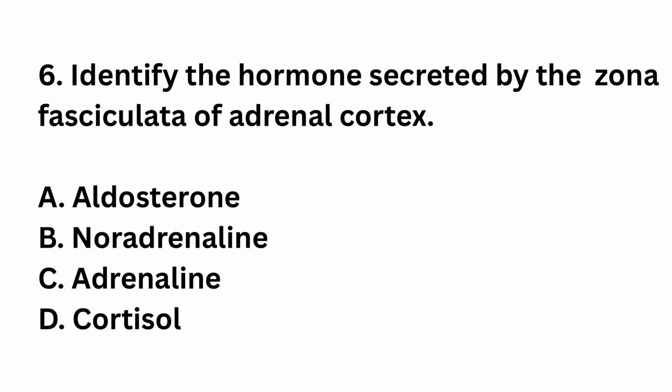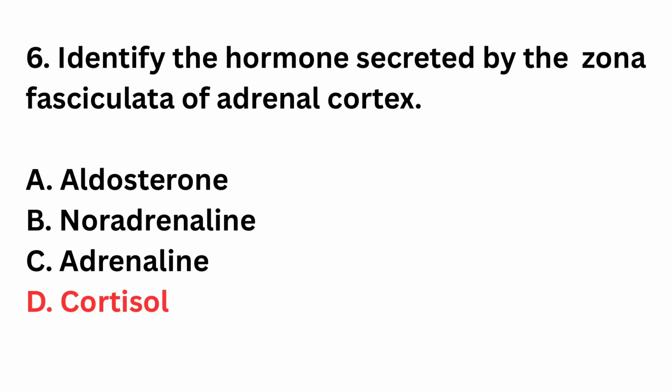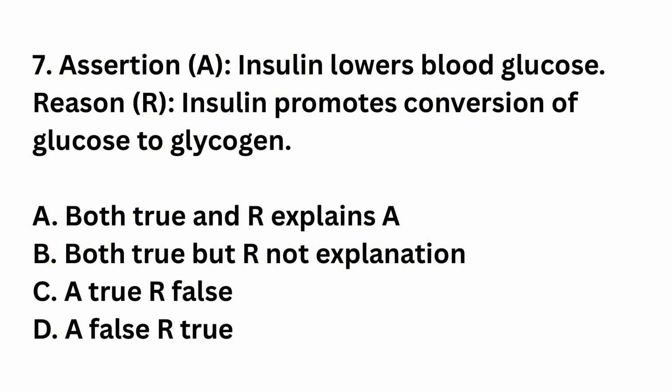Question number 6. Identify the hormone secreted by the zona fasciculata of adrenal cortex. Aldosterone, noradrenaline, adrenaline, cortisol. The right answer is option D, cortisol. Zona fasciculata secretes glucocorticoids like cortisol. Zona glomerulosa secretes aldosterone.